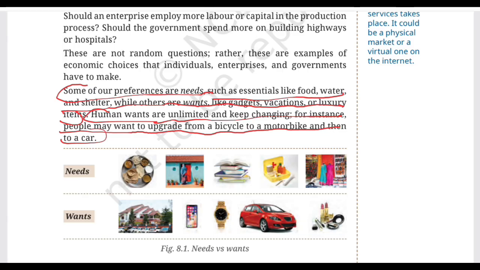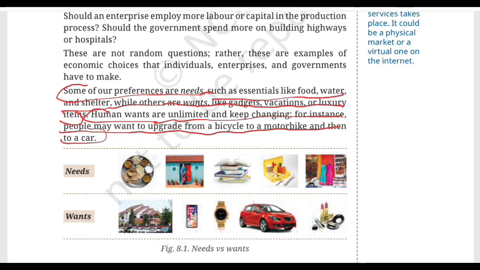That's the point the textbook is making here. Human wants keep changing. One want gets satisfied and another want can appear. Think about technology. A few years ago, having a basic smartphone may have felt amazing, but today you might want a better camera, better storage, better battery, faster performance, and the list continues. So, wants don't simply stop.